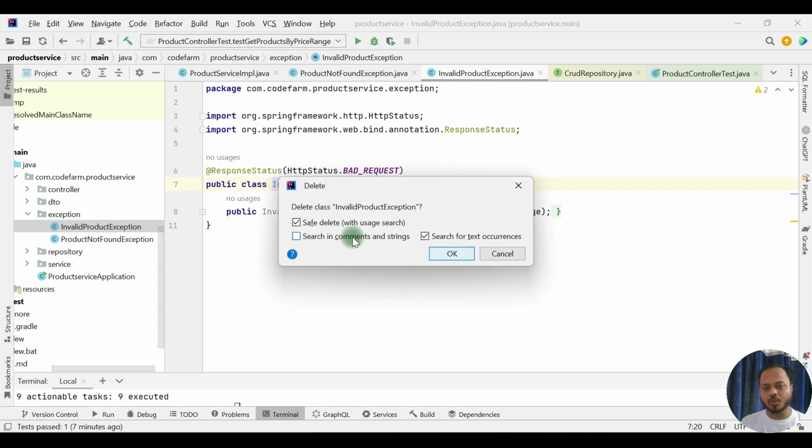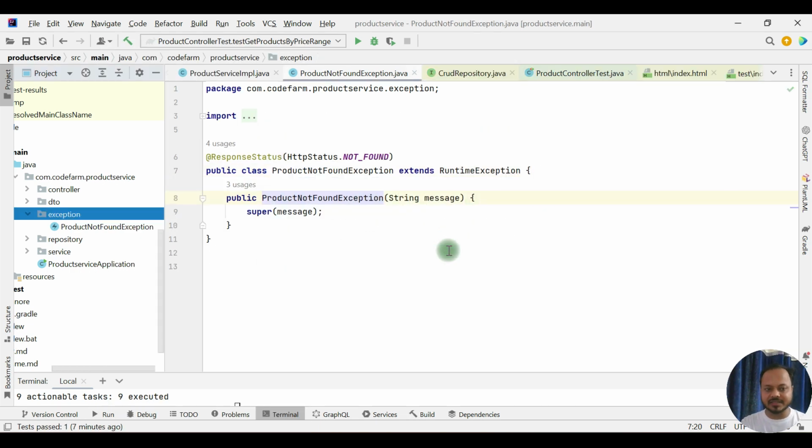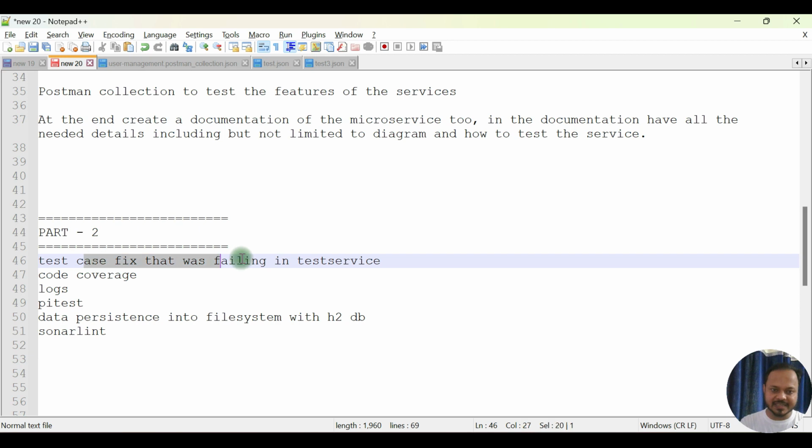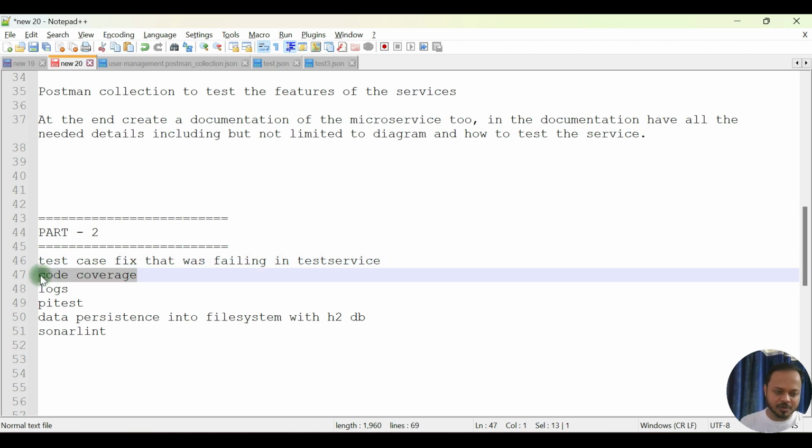It helps us to clean the code that is not in the scenarios, that is not needed at all. It's not only about the code coverage, but dead code which is not being used, we can clean that up also. So now we have proper code coverage percentage with that removed. Okay, so see what next is there. So we fixed the test cases, we got the code coverage also.